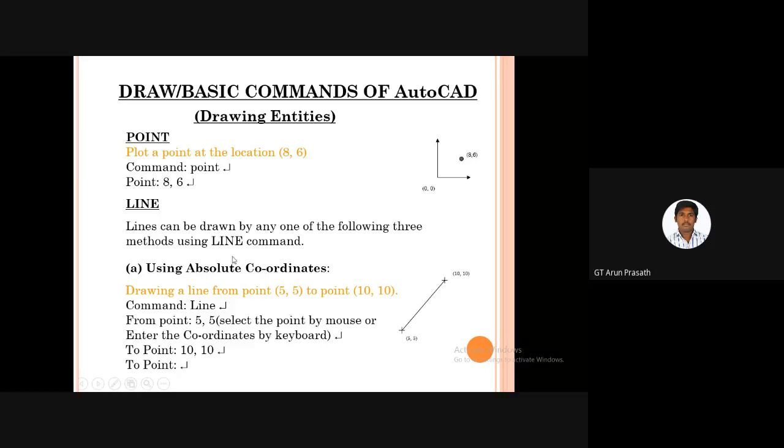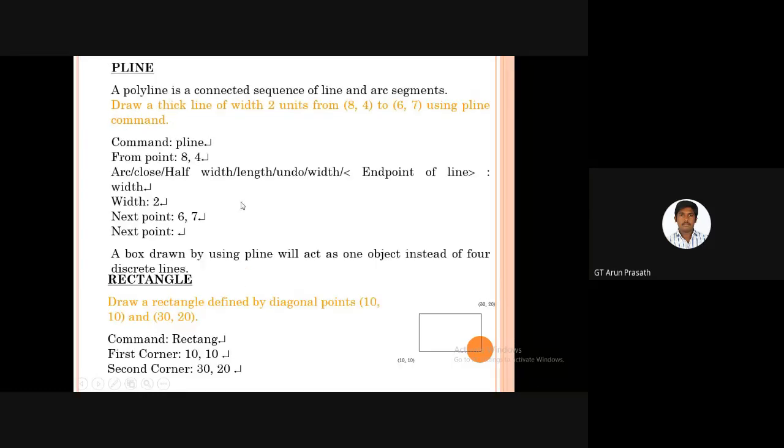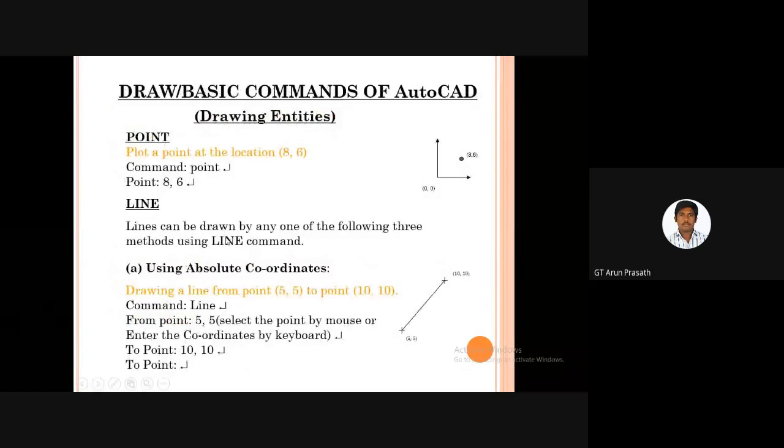For drawing a line, there are three ways: using absolute coordinates, relative coordinates, and polar coordinates. Here first we are going to use the absolute coordinates. For absolute coordinates, first I enter into the command box, write line and press enter, and from the point 5 comma 5, select the point by mouse or enter the coordinates by keyboard.